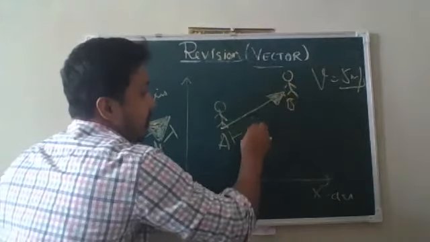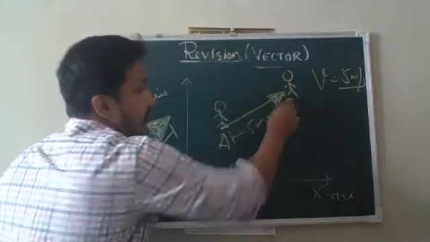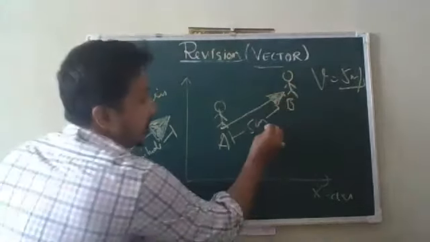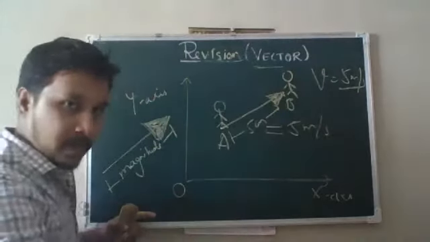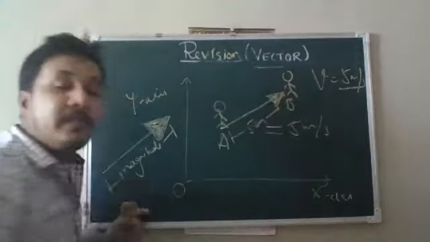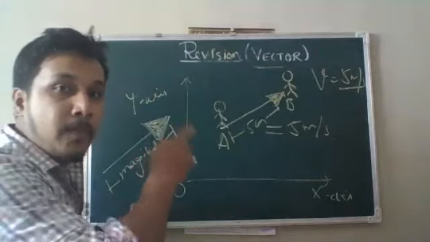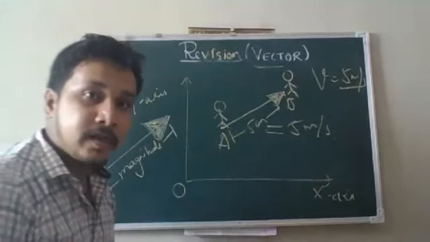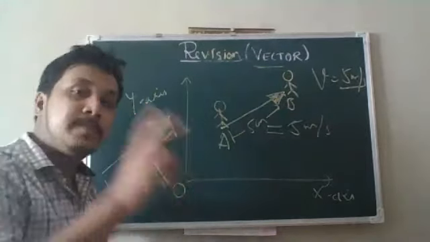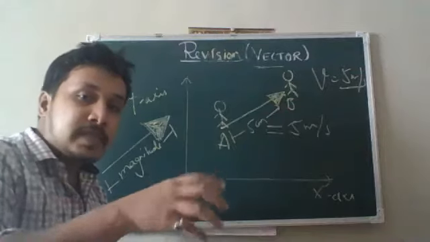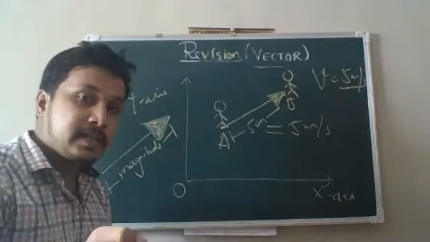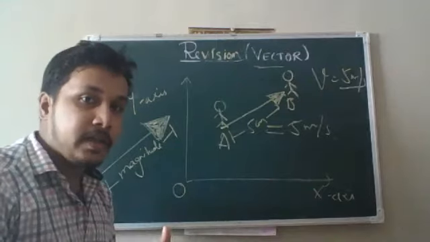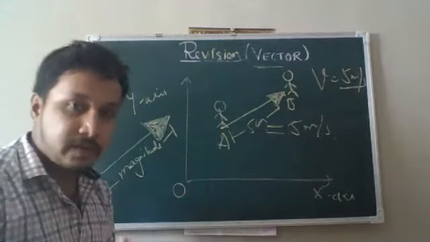such that the length of the vector, that is 5 centimeter, will be equal to 5 meter per second of the velocity, and this direction will be the velocity of the boy standing at A. So with the help of a simple arrow, which we call a vector, we can define the direction of physical quantities which depend on direction; these are called vector quantities.